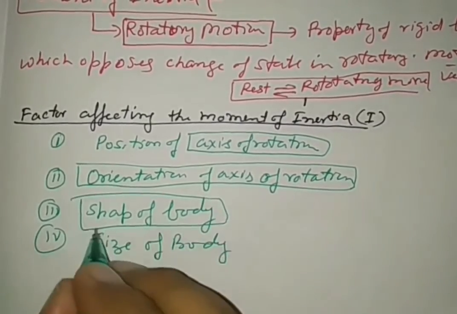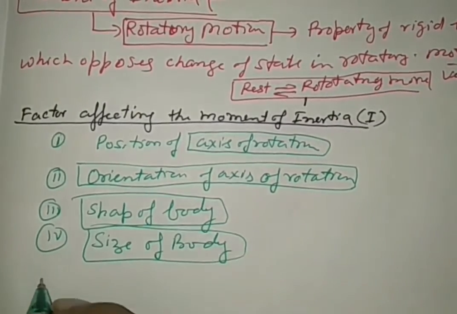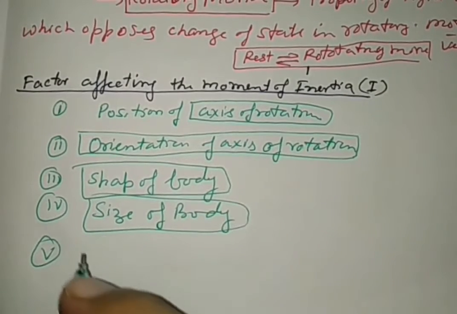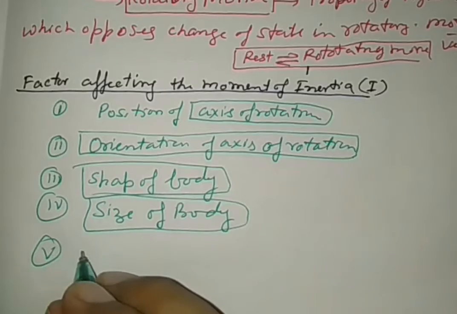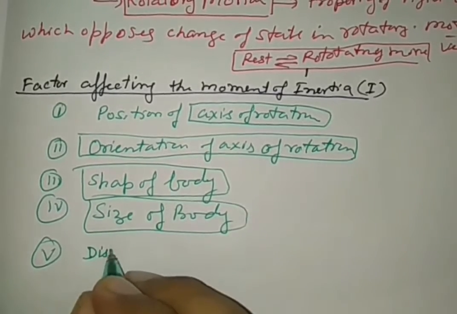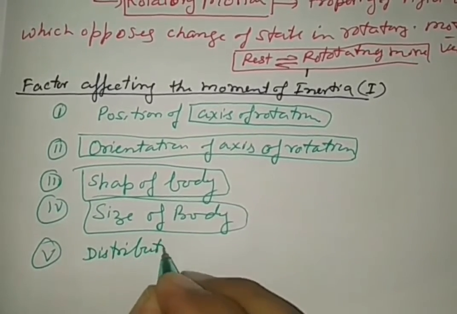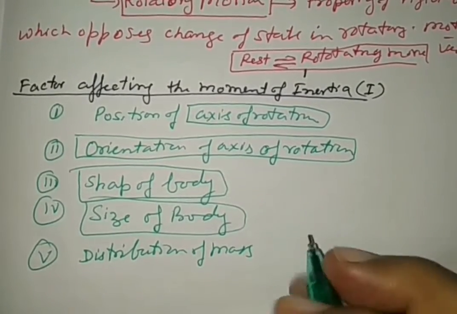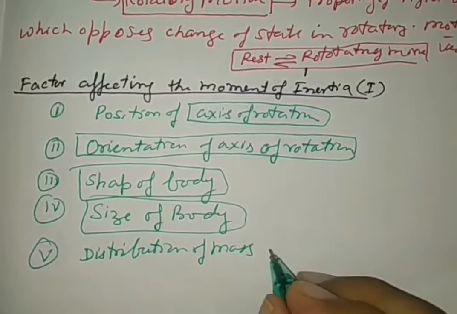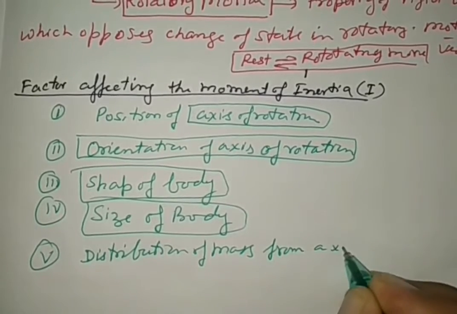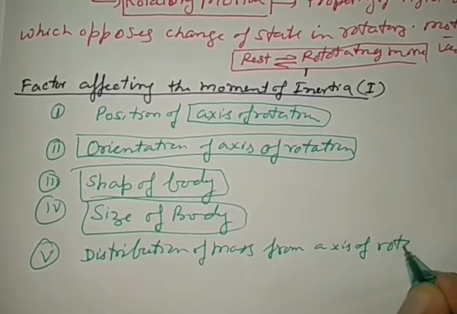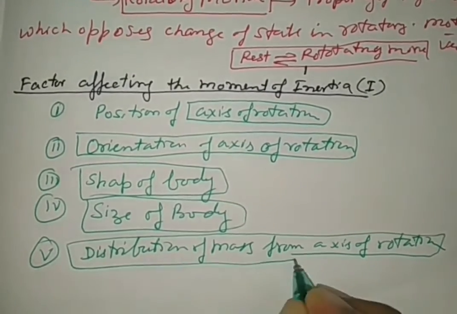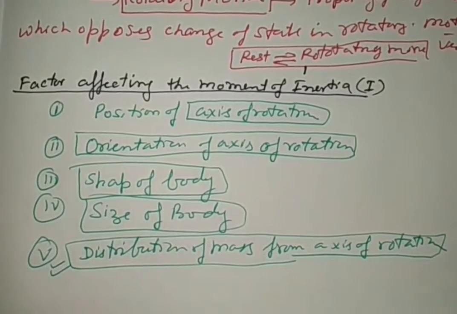See very carefully. Here is one more factor on which the moment of inertia of bodies depends, that is the distribution of mass from the axis of rotation. This is a very important factor.